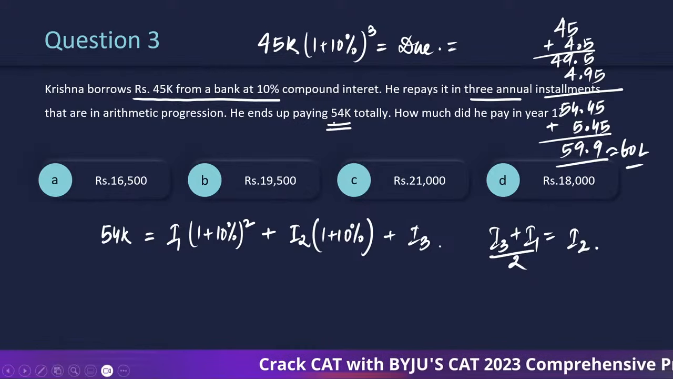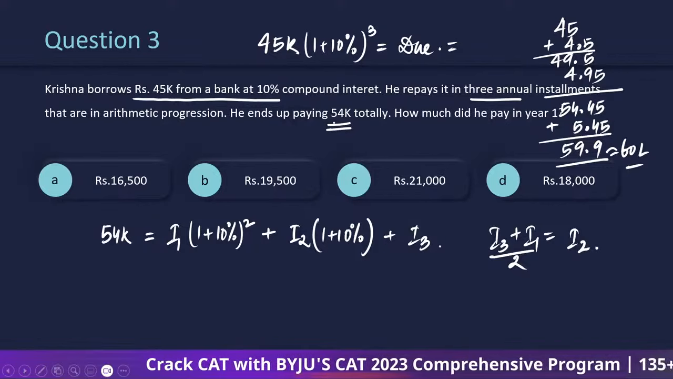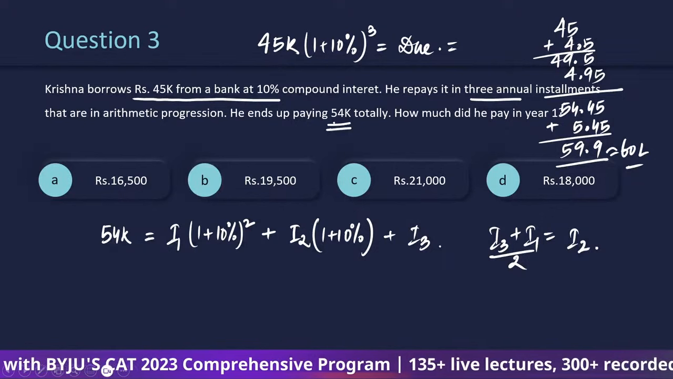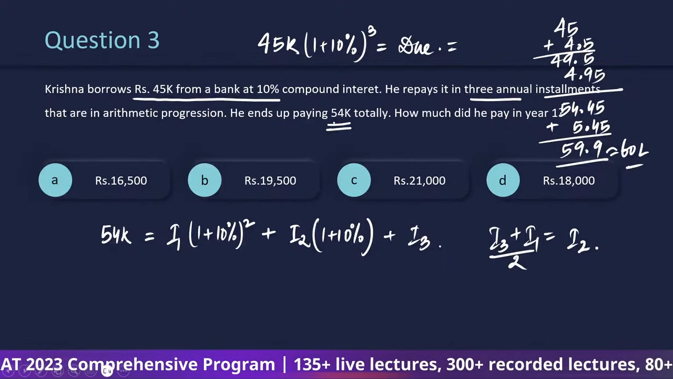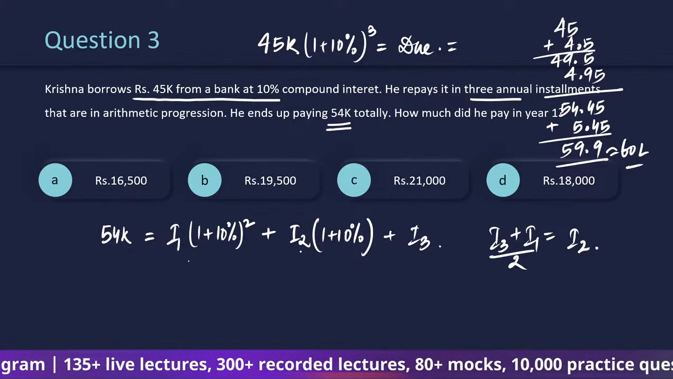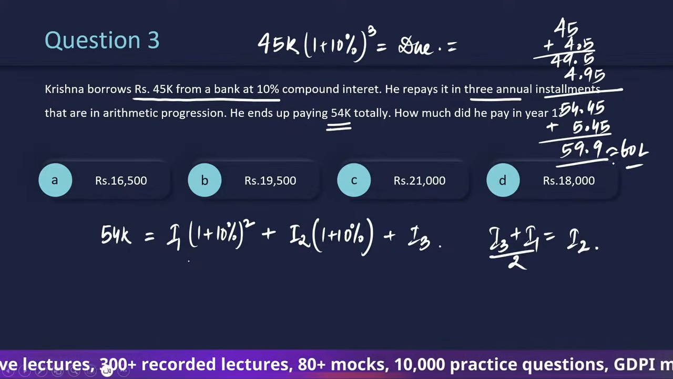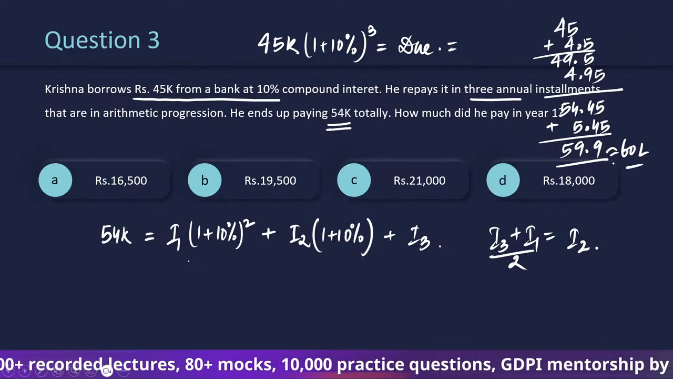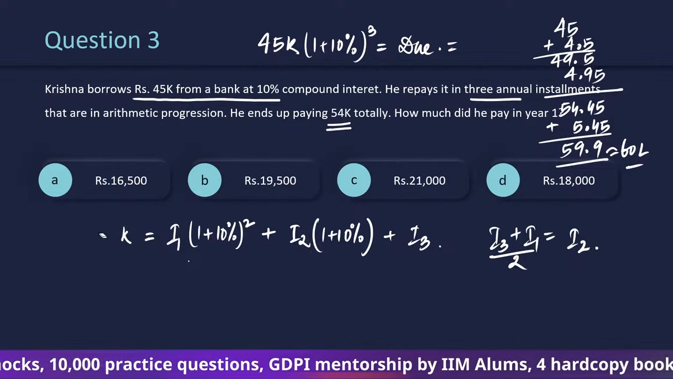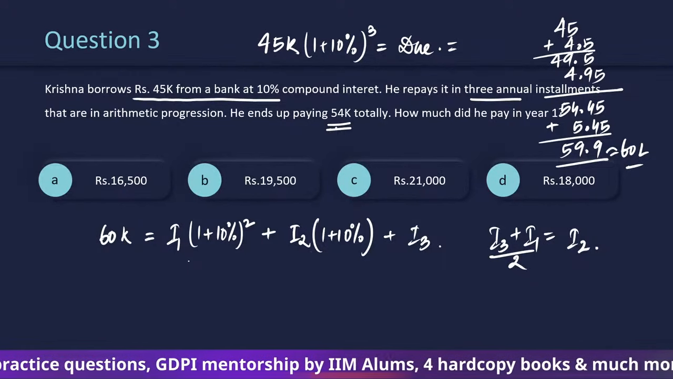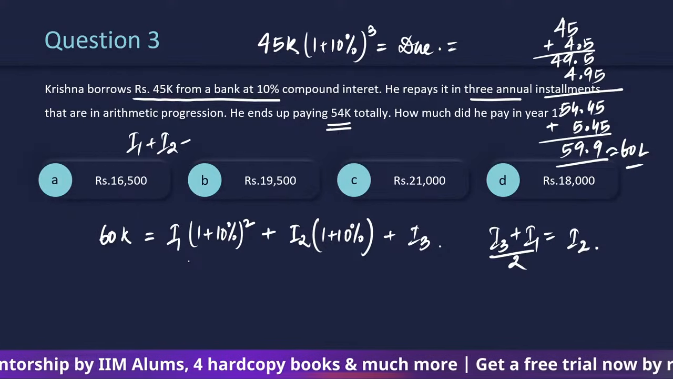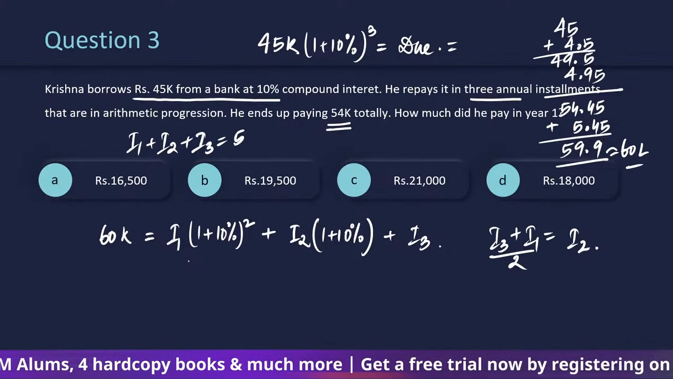But this guy ends up paying only 54,000. So can we say actually the installments which are in AP, they are in decreasing AP? See, I1, I2 plus I3 should have been 60. But I1, I2 and I3 turns out to be 54, isn't it? Let me write 60 here. He is paying 54,000 total, that is, it says I1 plus I2 plus I3 is equal to 54.